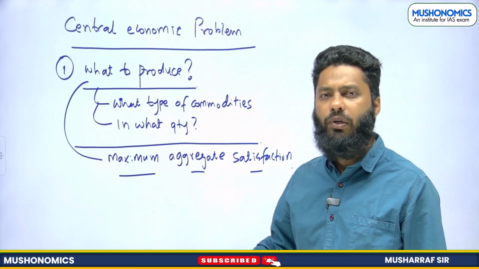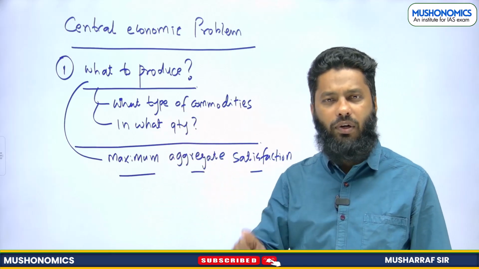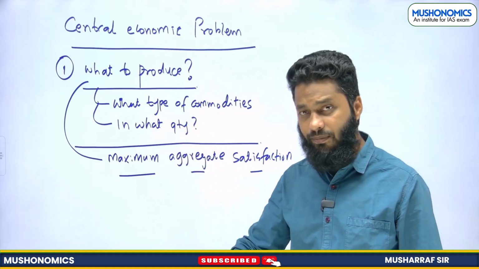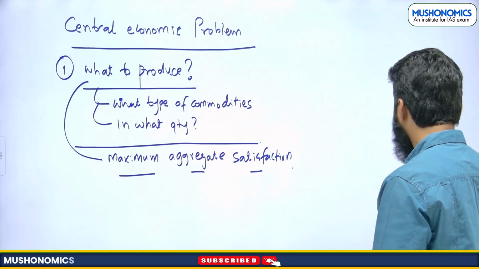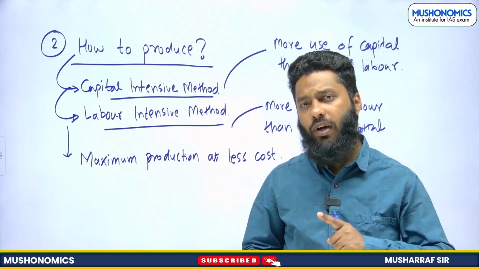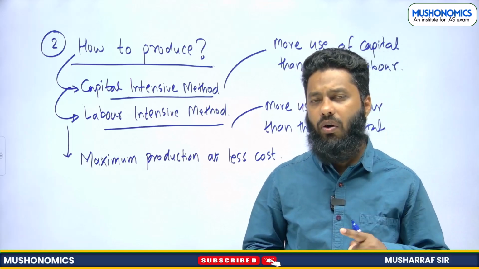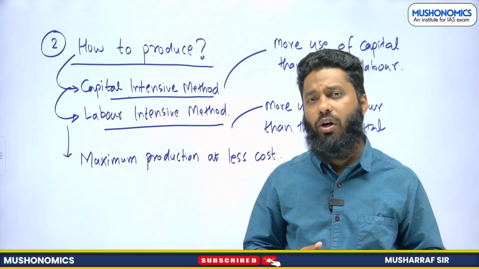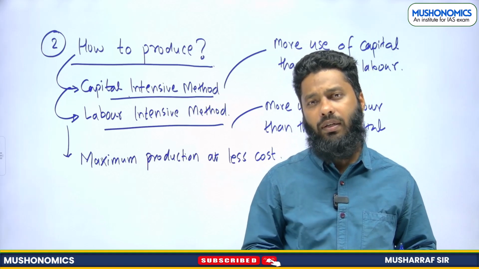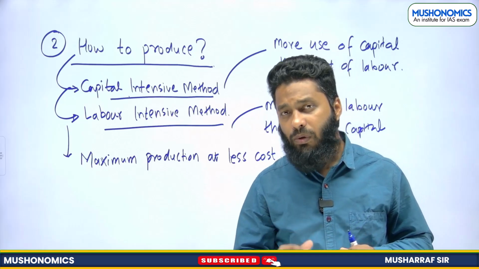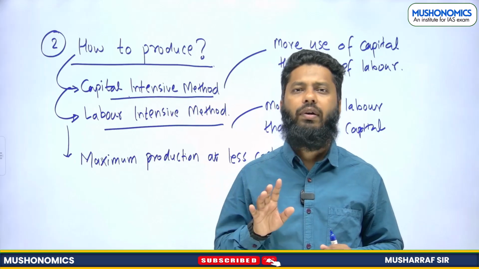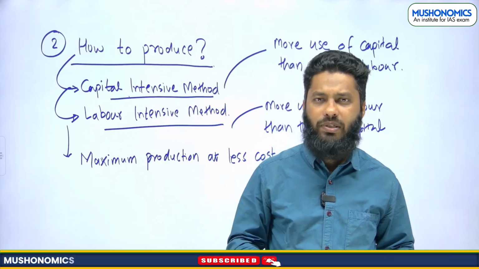So what to produce consists of two things: what type of commodities we will be producing and in what quantity. Second question, how to produce. That is whether we should go for capital intensive technology or labor intensive technology. When we talk about capital intensive technology, more use of capital than that of labor. When we talk about labor intensive technology, more use of labor than that of capital, right? I hope this idea is clear.